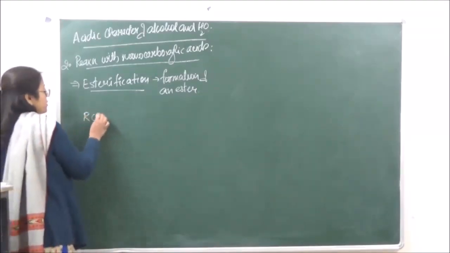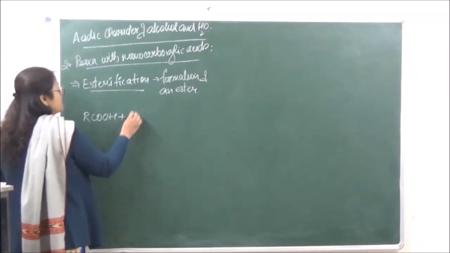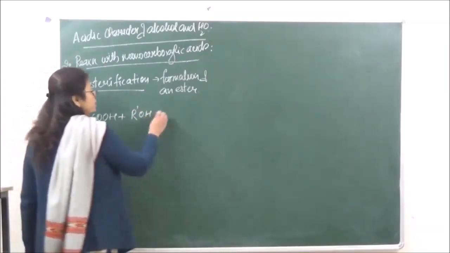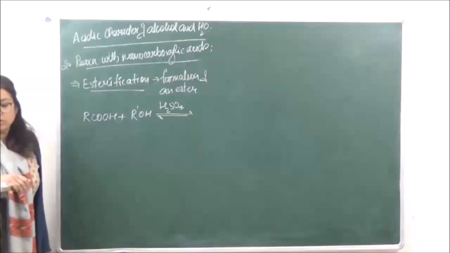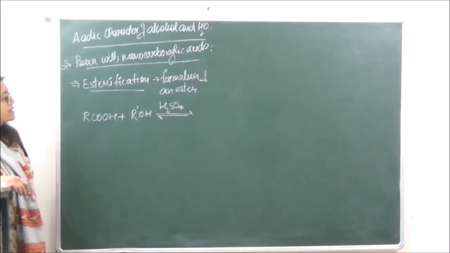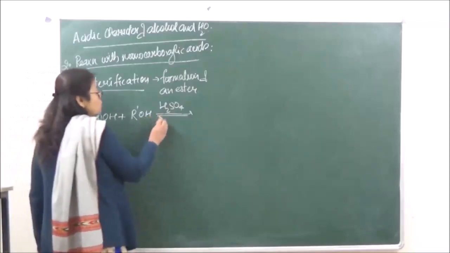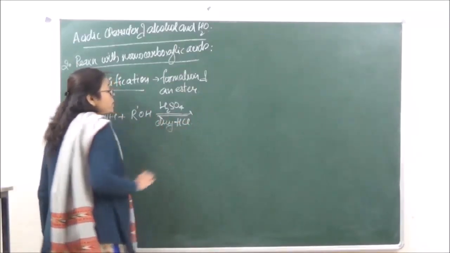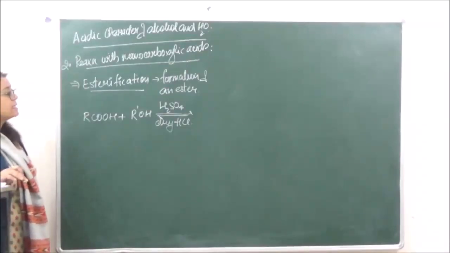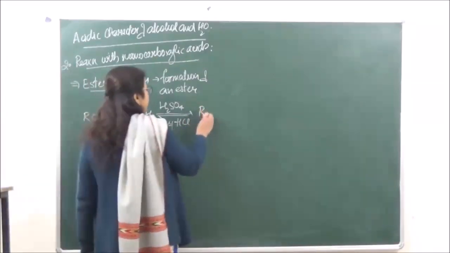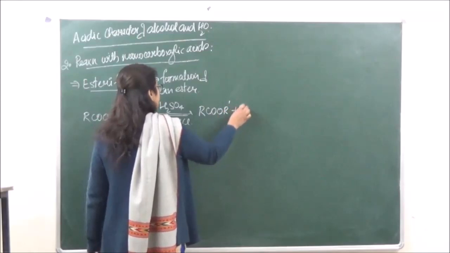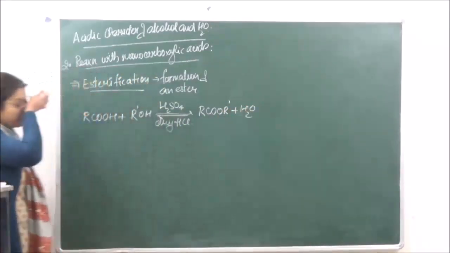So if we have over here RCOOH plus R-OH, the reaction will take place in presence of H2SO4, or we can also use dry HCl gas over here. These two are going to behave as protonating agents, that is, they are going to help in the abstraction of the proton from the alcohol. Otherwise the reaction is going to be very, very slow. So over here we are going to get RCOOR dash plus water.